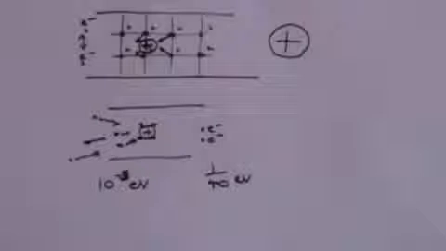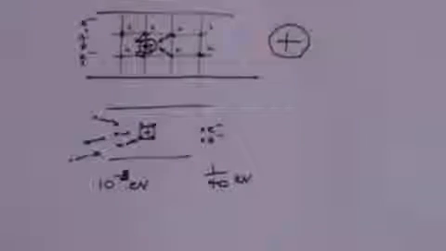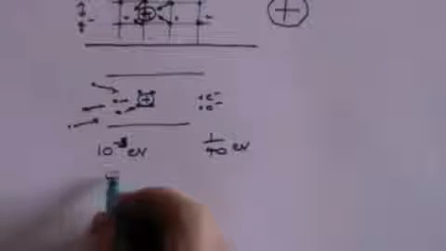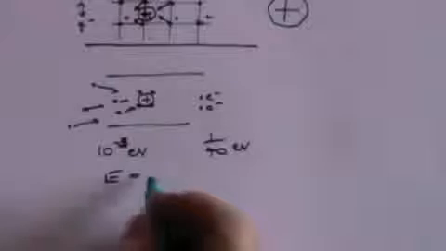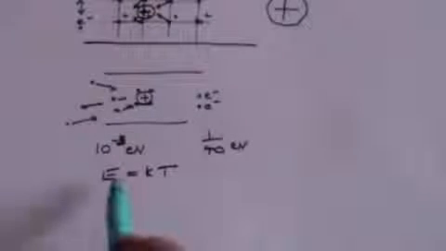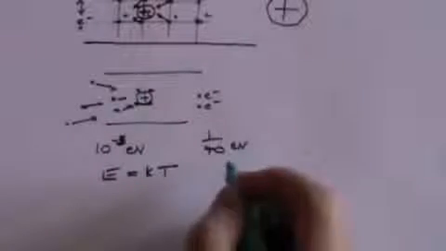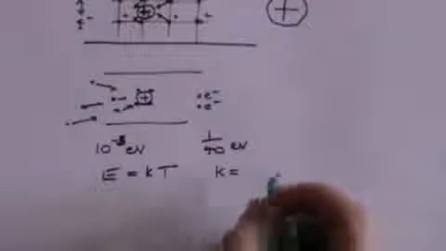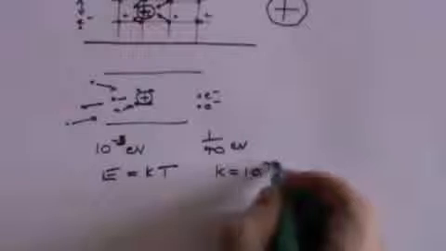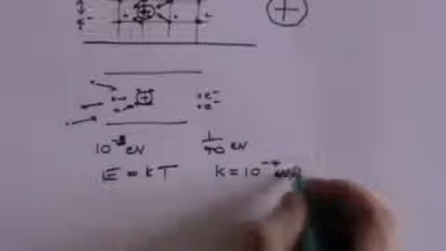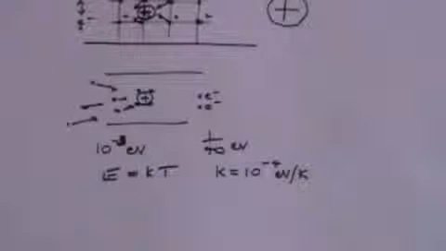How far do you have to go down in temperature in order to keep those bonds together? Well, we've already learned in other videos of a relationship that says that energy is equal to Boltzmann's constant times temperature. And when energy is measured in electron volts, then Boltzmann constant is 10 to the minus 4 eV per degree Kelvin.